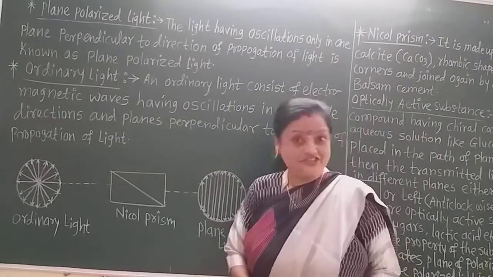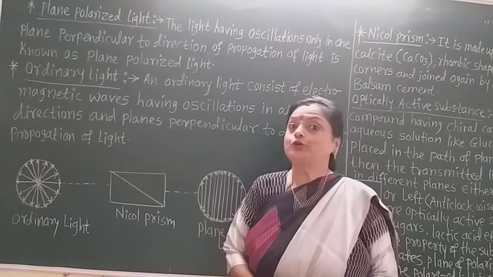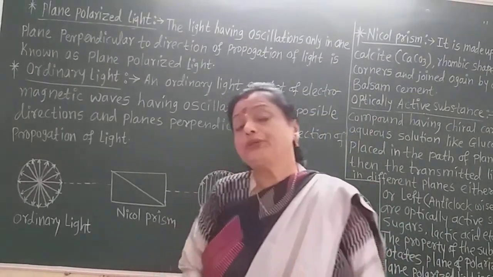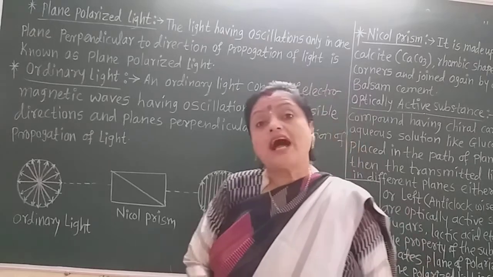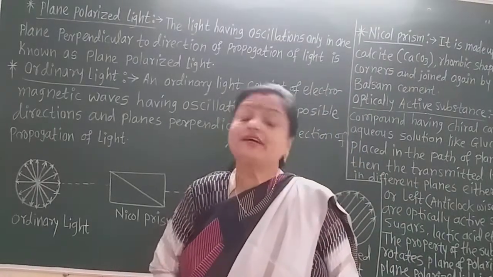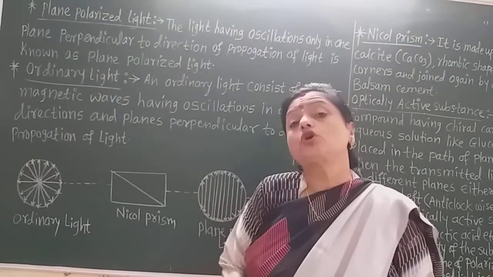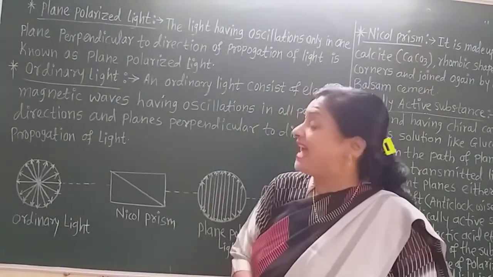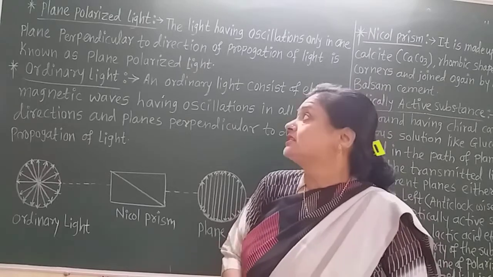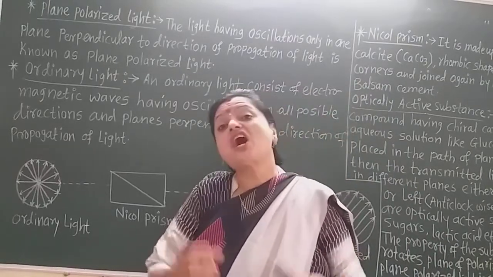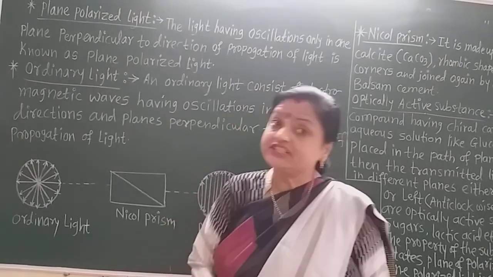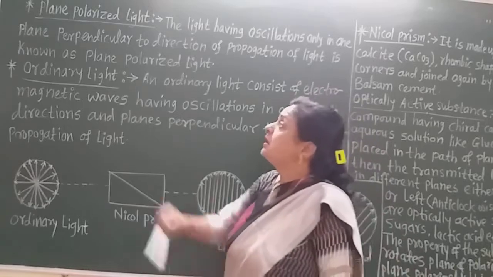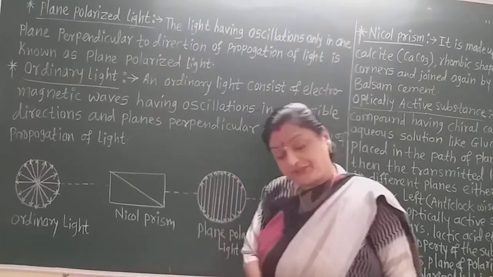Now, in the last few lectures we are learning about the halogen derivatives chapter, chapter number 10, and in the last lecture I told you about optical isomerism or optical isomers. Now, what is optical activity? We have to learn that now, but before that let us learn some concepts which are very important in this topic of optical activity. First one is plane polarized light.